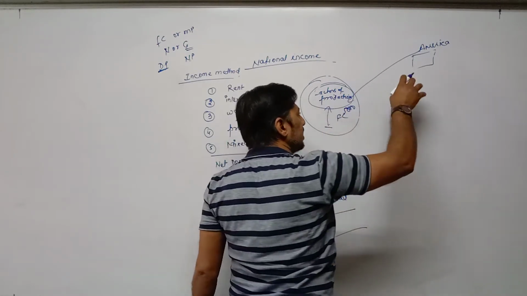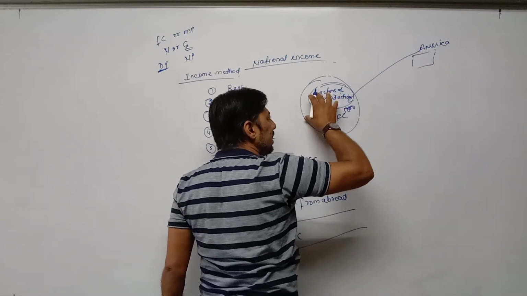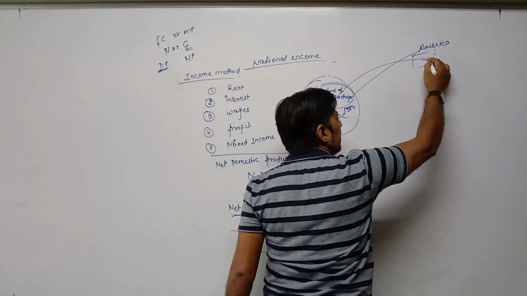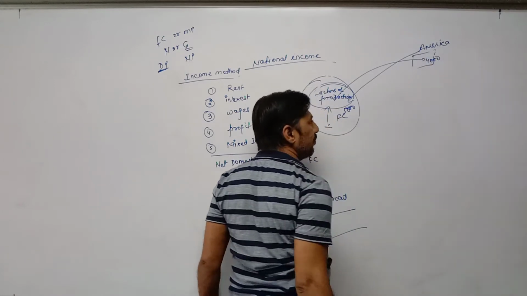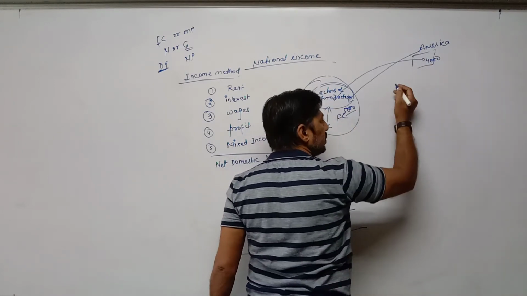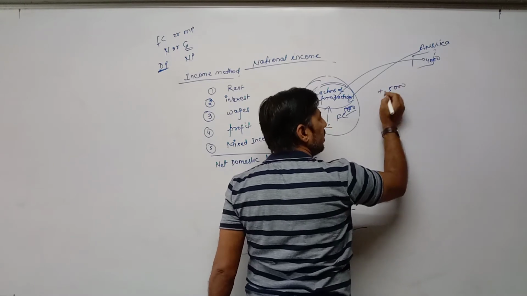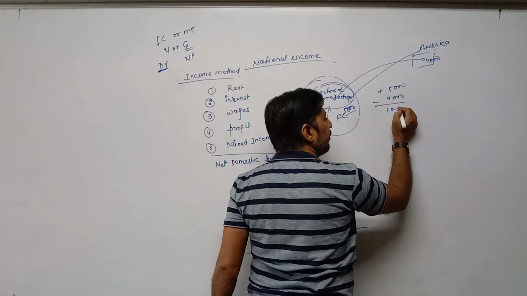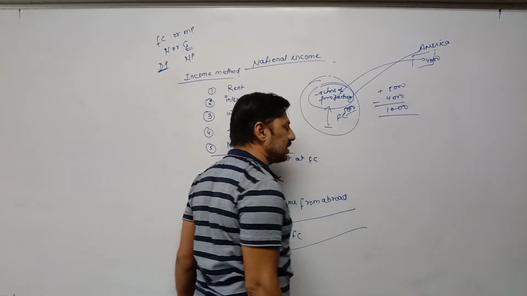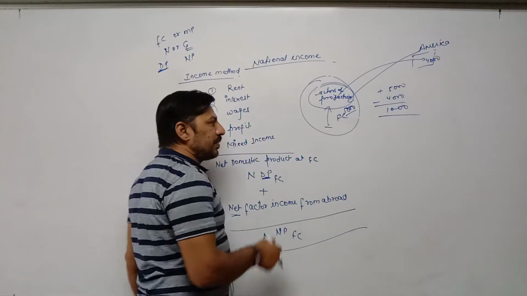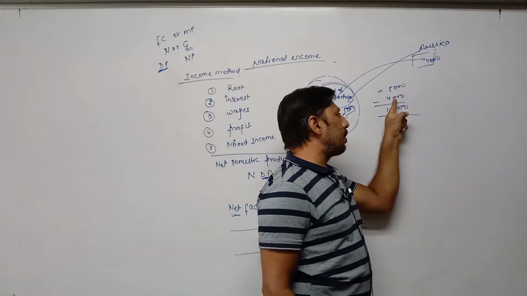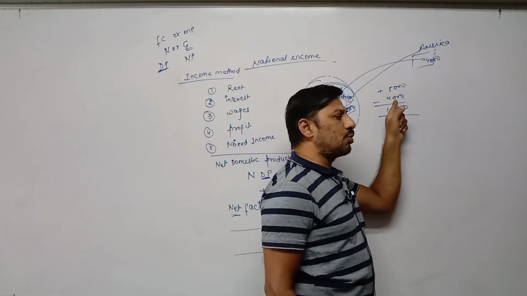Similarly, various American citizens are residing in India, working in India but sending their income to America, and suppose they send 4,000 rupees. So the difference between these two: we receive 5,000 and 4,000 goes out from India, so net income from abroad is 1,000 rupees. It means net income from abroad is the difference of income from abroad and income to abroad.